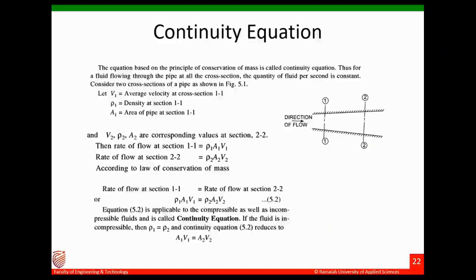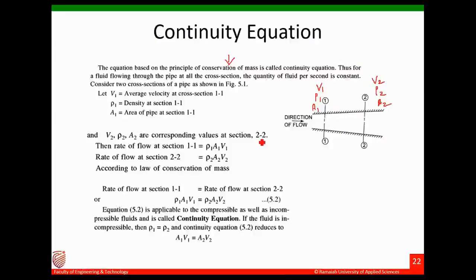Now this equation is based on the mass conservation principle. Consider the two sections 1 and 2. Let v1, rho1 and a1 be the velocity, density and area at section 1, 1. Similarly, v2, rho2 and a2 be the velocity, density and area at section 2, 2.